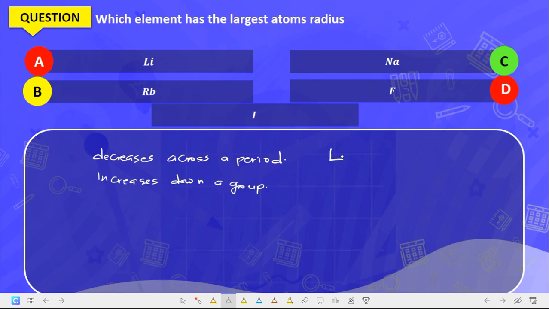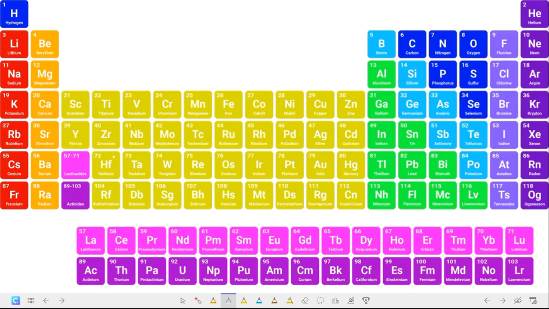Now lithium, sodium, rubidium are in one group like this, with lithium on top. You can see that in our periodic table. You have them: lithium, sodium, potassium, rubidium. They are in one group arranged like this. Then you have the other one there, which is fluorine, at the other extreme. Fluorine is here. So we'll come back now.